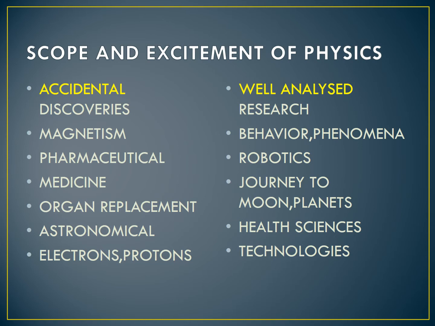In range of time scales, astronomical scales are very large, and up to microscopic scales, which are very small. 10 power 18 seconds to 10 power minus 22 seconds is the range of time scales of physics. Next, the range of masses from large heavenly bodies to electron, 10 power 55 kg to 10 power minus 31 kg.